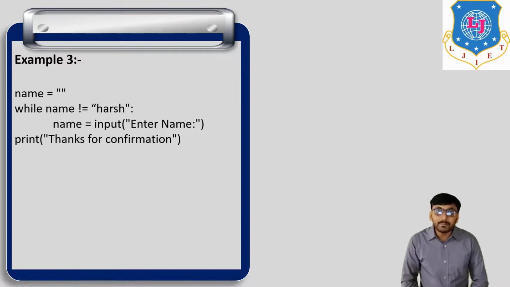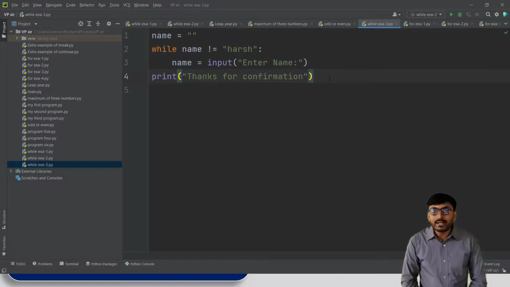Now this same program we run in PyCharm. So in PyCharm, name is equal to an empty string, then while name is not equal to hers, then name is equal to input, enter name, and when this loop is completed, then print thanks for confirmation.